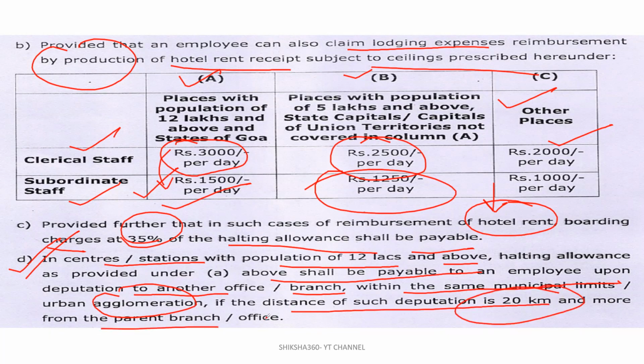Clear? Like in the big cities, we can say, or metro cities. If you are going to the other branch and the distance from your branch is more than 20 kilometers, then they have to pay halting allowance to you.